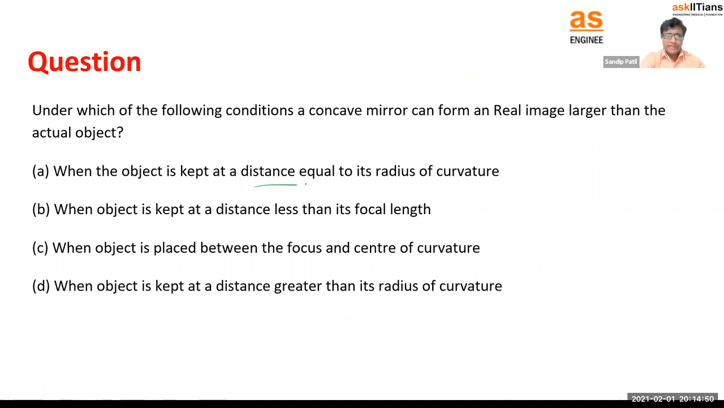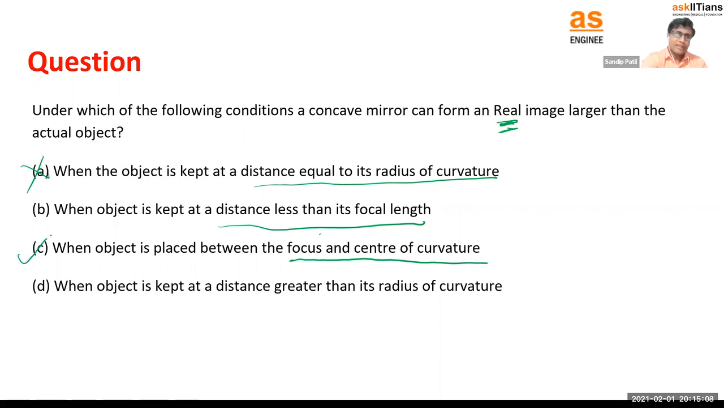First option, object distance equal to radius of curvature. No, right? It will be the same size. Distance less than focal length. No, it is not going to give you a real image. They are asking us the real image, right? In this case, we are getting the virtual image. Object must be placed between focus and center of curvature. Yes, that's right. So we don't have to worry about the last option, right?